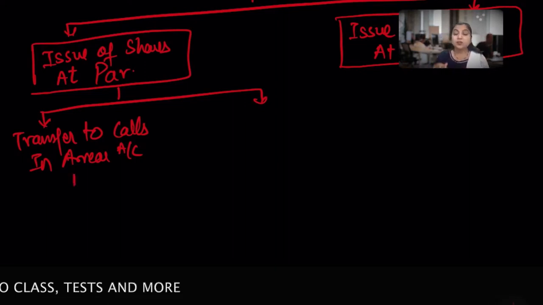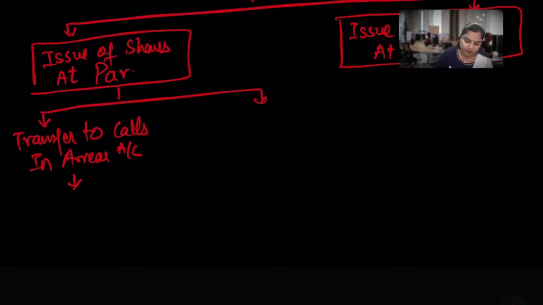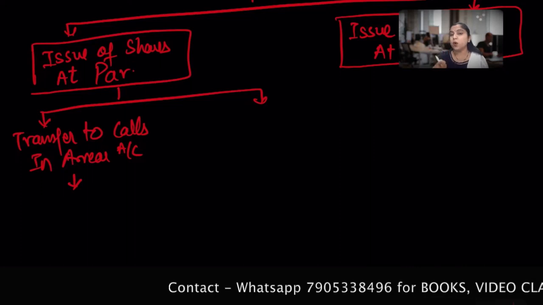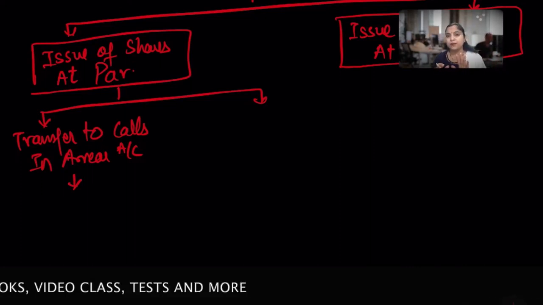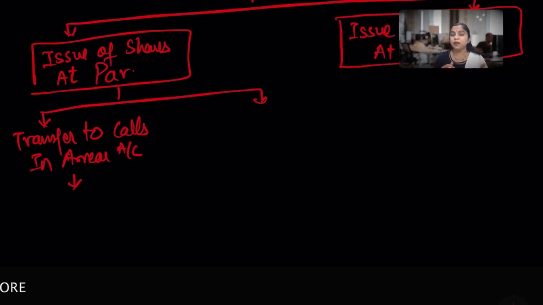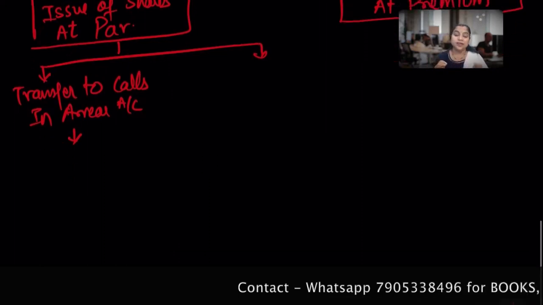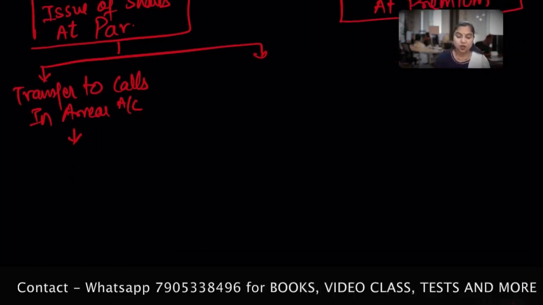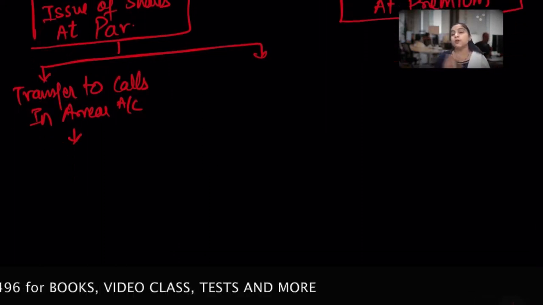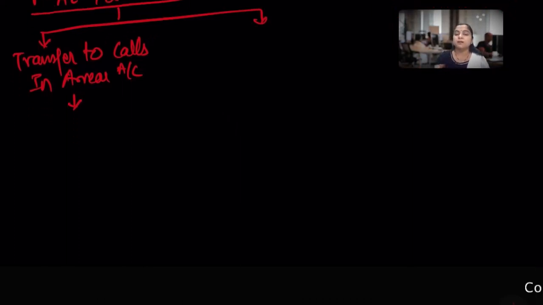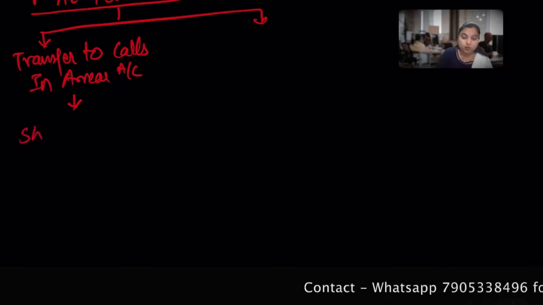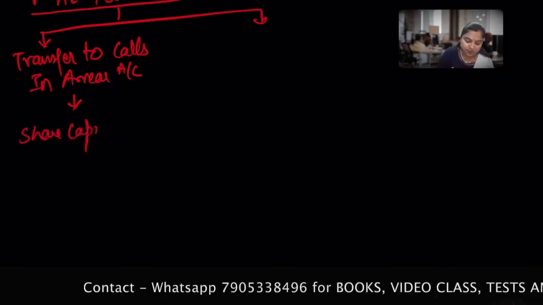Okay, so what is the journal entry in that case? When you became my shareholder, recall the entry I made: share application account debit to share capital. Hope you remember that, because if you memorize, you keep on recalling, and if you understand, you will get things very quickly and easily. Now you become a shareholder, but now I am going to say bye bye because you made an error, so you left something unpaid. So what journal entry in that case?